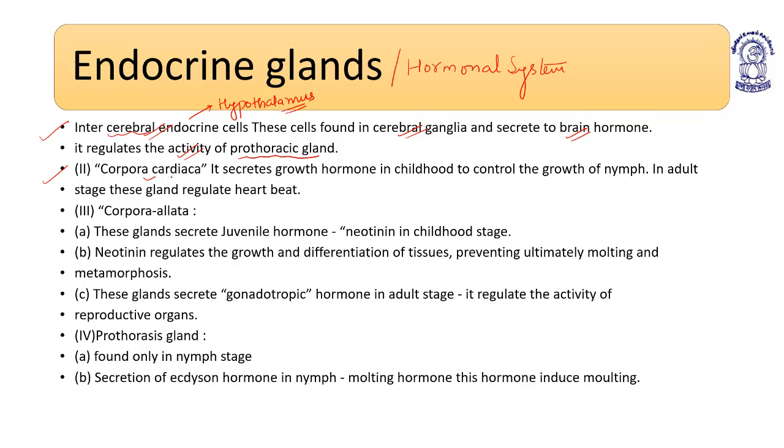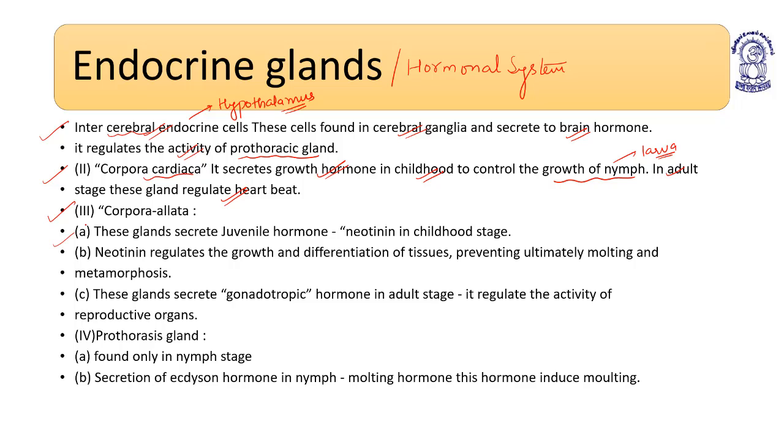Corpora cardiaca secretes growth hormone in childhood to control the growth of the nymph larva. In the adult stage, these glands regulate the heartbeat. So corpora cardiaca has two functions depending upon the age. The first function is to control the overall growth of the nymph so that the nymph can be converted into an adult. In the adult phase, it helps to regulate the heartbeat.